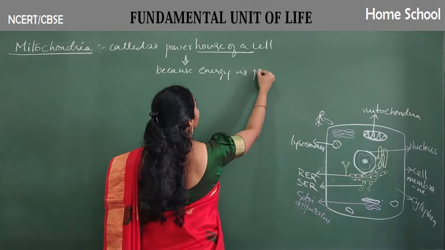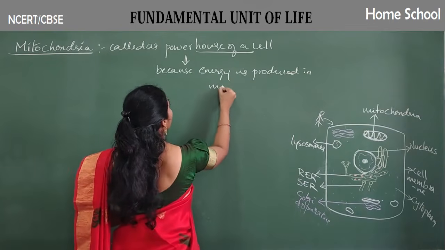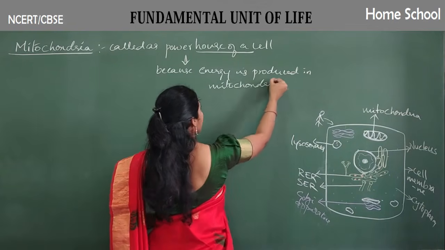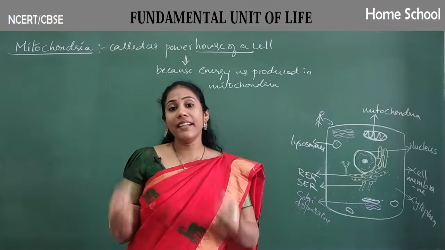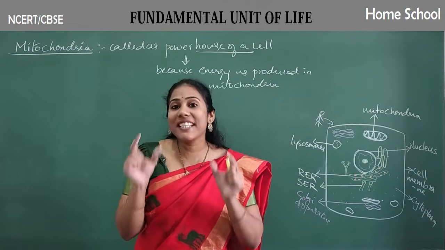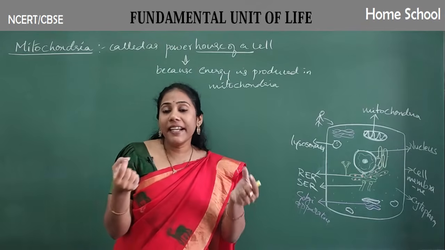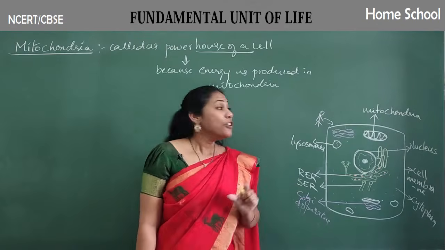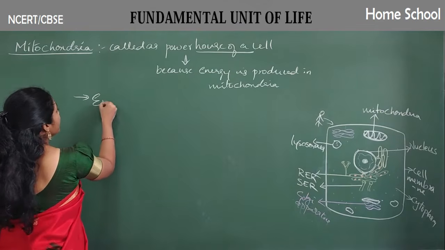Whatever food that you consume is to get energy, isn't it? So where is this energy getting produced, guys? It is inside every cell. Which organelle is responsible inside a cell to produce energy? Mitochondria.